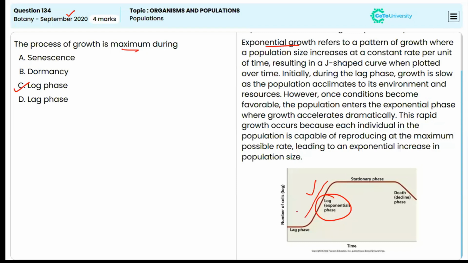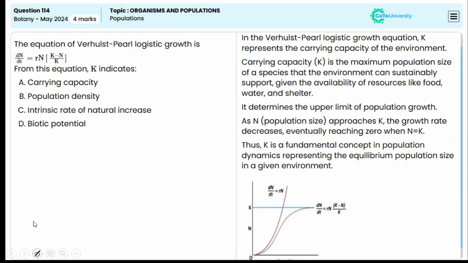Initially during the lag phase, the growth is very slow as the population acclimates to its environment and resources. Now, once the conditions become favorable, the population enters the exponential phase where the growth accelerates dramatically. This rapid growth occurs because each individual in the population is capable of reproducing at the maximum possible rate, leading to an exponential increase in the population size. So here we could identify option C is the correct answer, that is the log phase or the exponential phase with maximum growth. Next question is from May 2024.